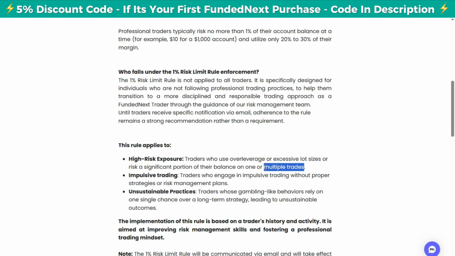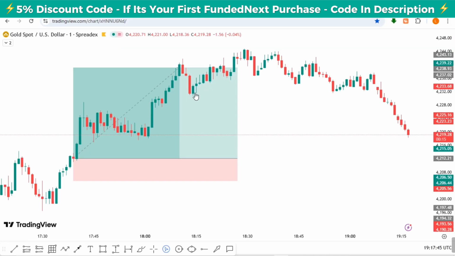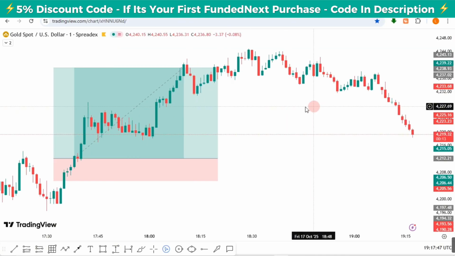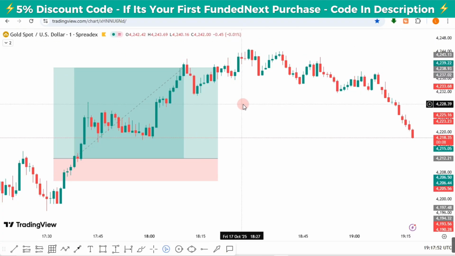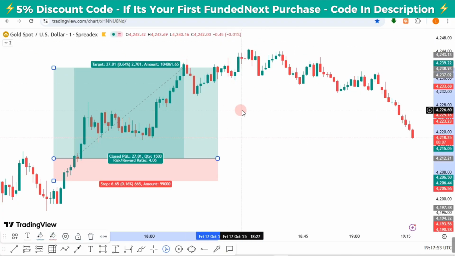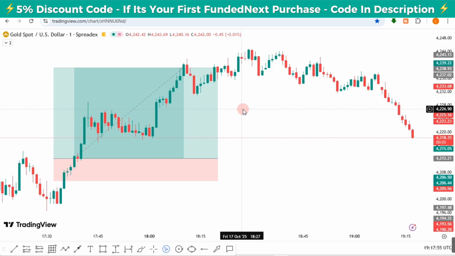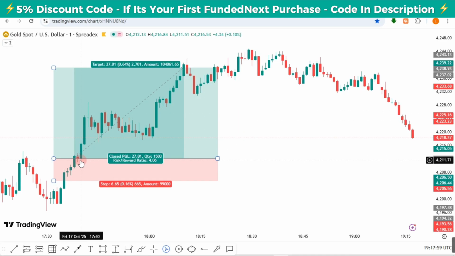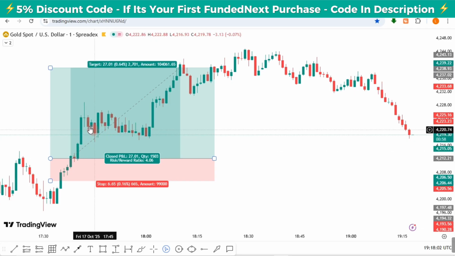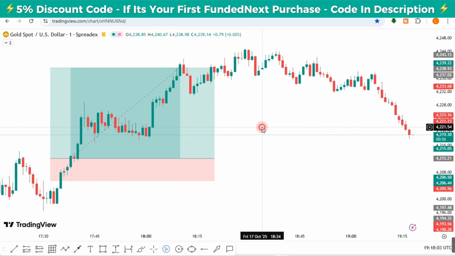They are referring to one setup that you opened in multiple orders. Let's take an example. Do you see this gold trade here? This here is one setup, but let's say that I decided to open this trade with a couple of orders. Like I placed a buy here, another buy here, another buy here, another buy here, another buy here. So this is what they are saying.